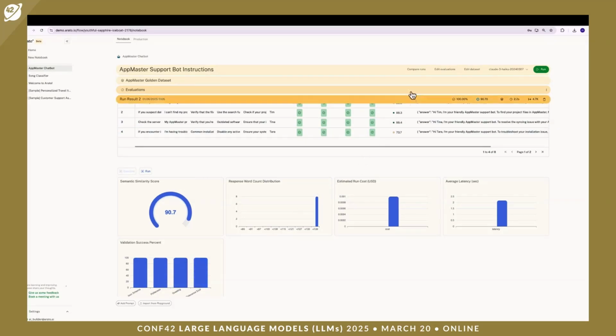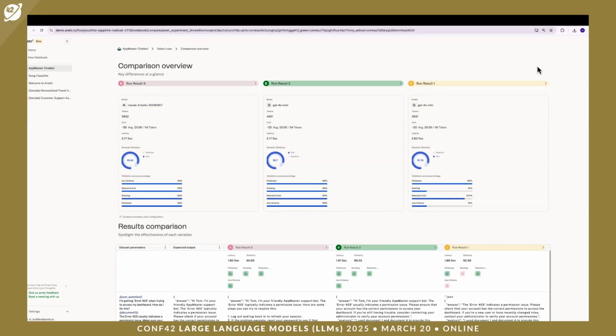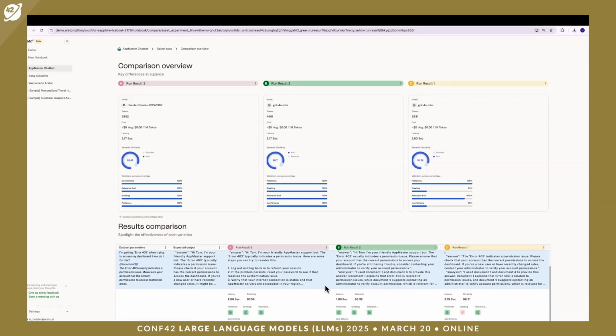Let's compare all three experiments that we've run. And as you can see, we improved the instructions we gave. We still get very high similarity score comparing to the expected results that we gave as part of the dataset. But this time we have a much higher success rate, actually 100% success rate in our evals.